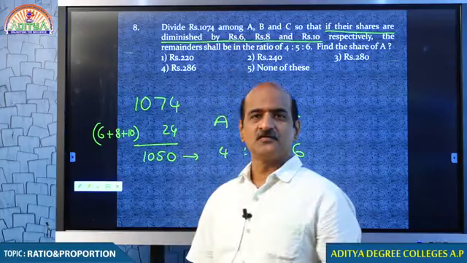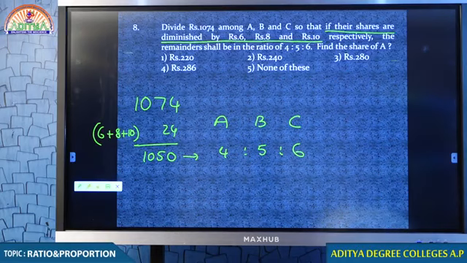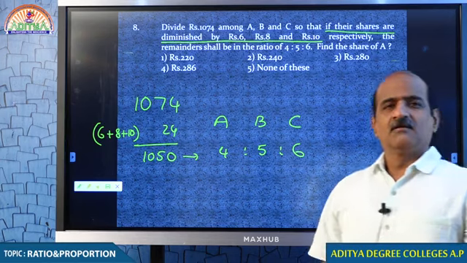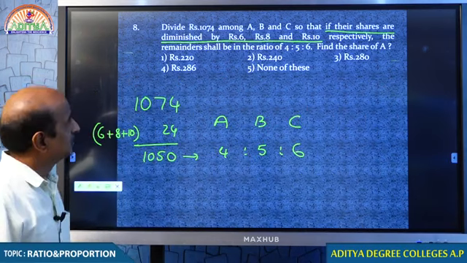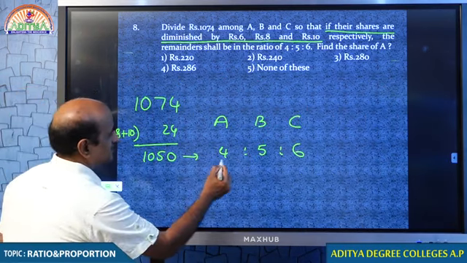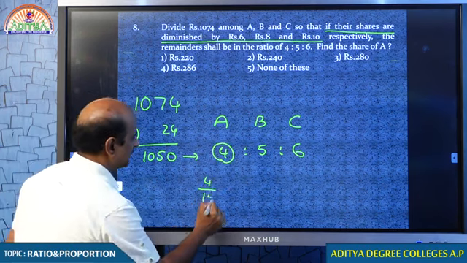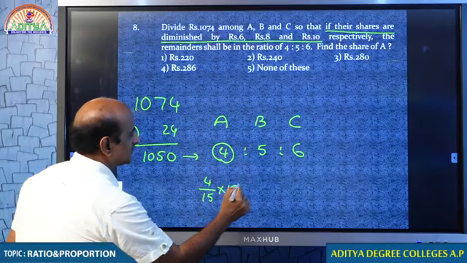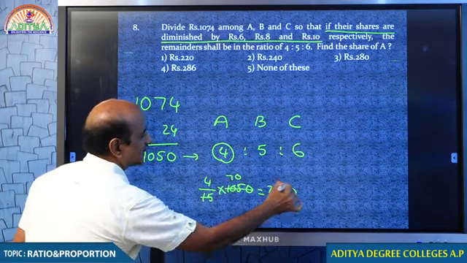Tell me, students. 4:5:6. Somebody is responding. Wonderful, very good. Someone is responding very well, but a little change is required, my dear students. Very small. You are almost close, but you need to make some changes. What are you asked to find? You are asked to find the share of A. Therefore, A's share will be 5/15 into 1050. This cancels 70 times, therefore 280.